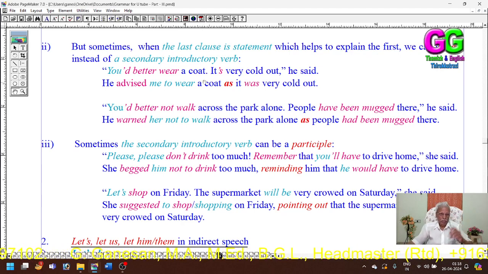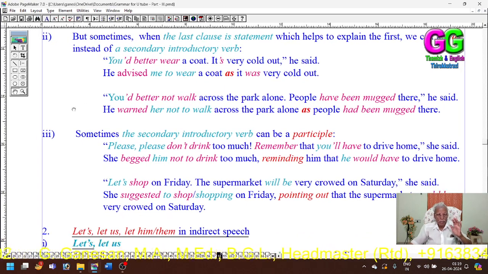This "as" is a conjunction. This is also a command. He warned her not to go across the park alone as people had been mugged there. The second one is a statement. It is a statement, but the first is a command. The command is he advised me to wear a coat. It is imperative. Then it is the statement: as it was very cold.